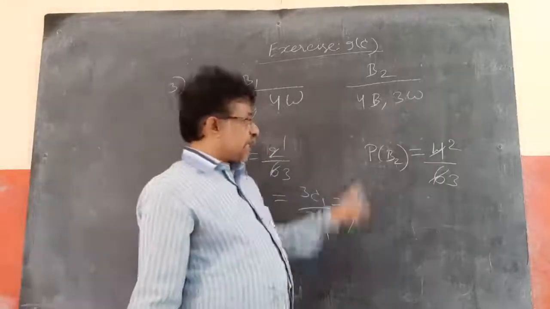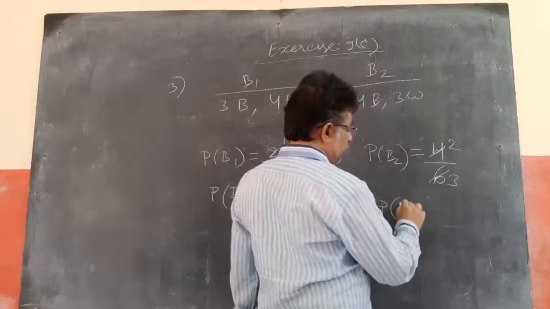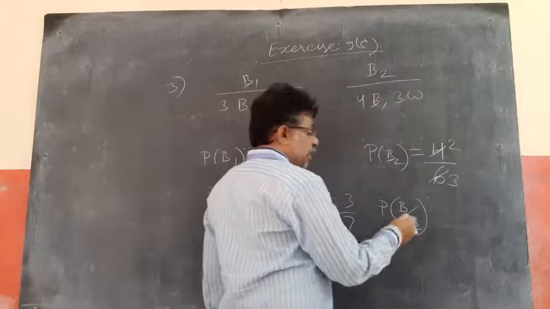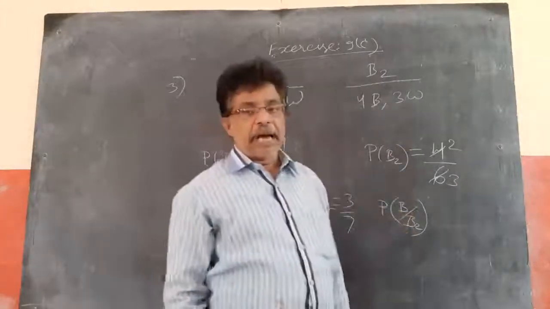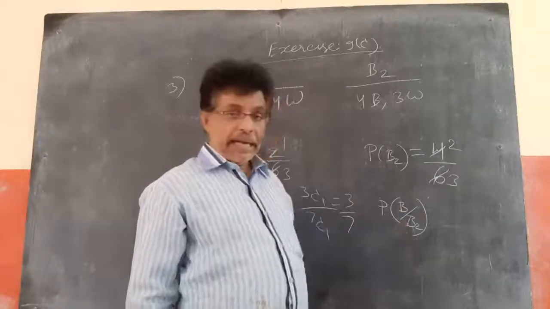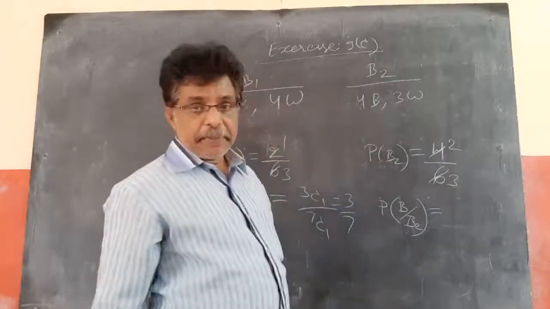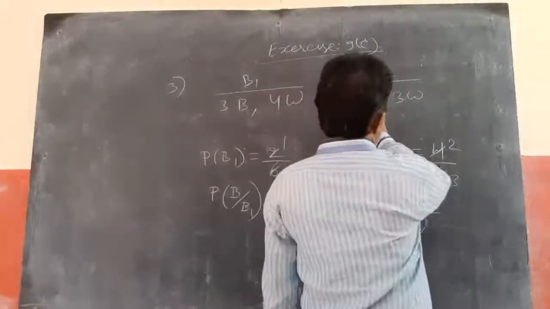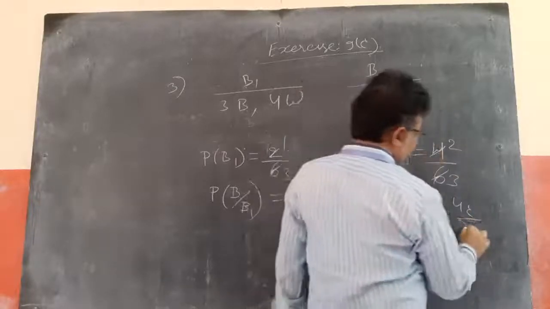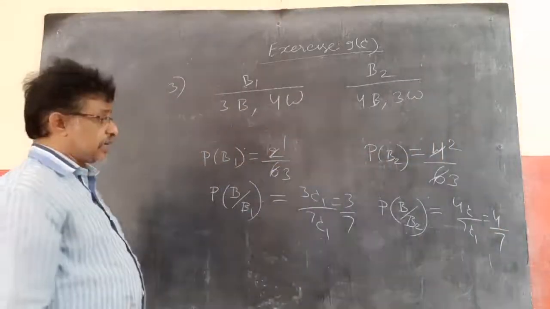Or you may select it from the second bag. If the selected bag is the second one, what is the probability of picking a black ball? First of all, it is known that it is the second bag, and from that you are selecting the black ball. Means the second conditional probability, P of B by B2, equal to selecting the black ball from here is 4C1 by total outcomes 7C1. So it is equal to 4 by 7.